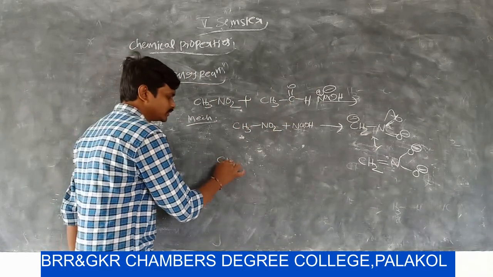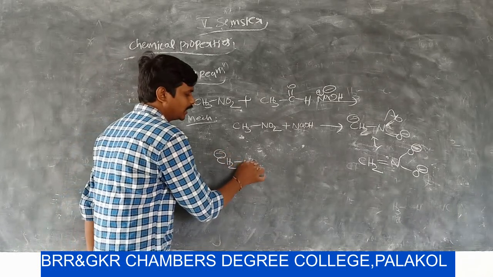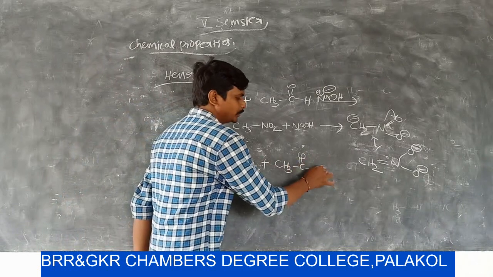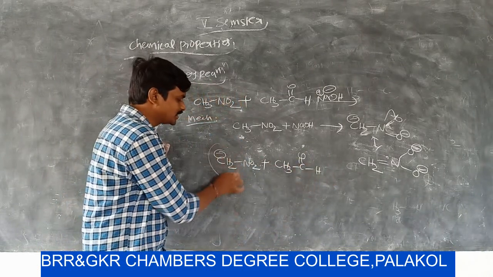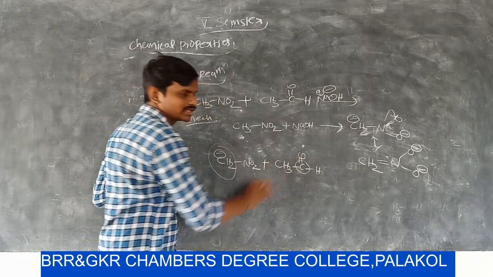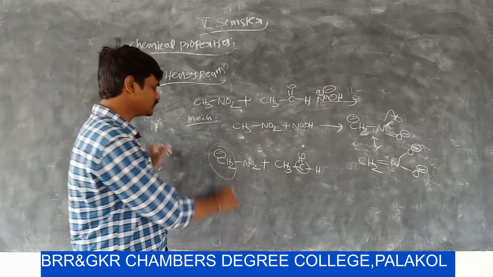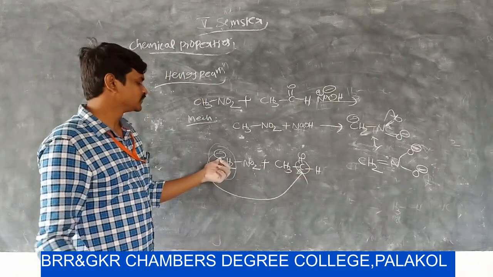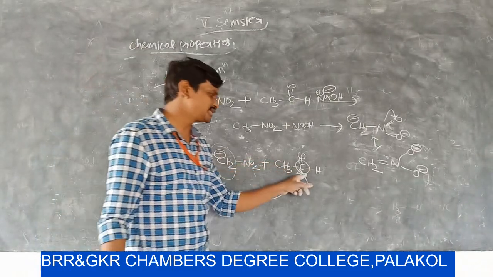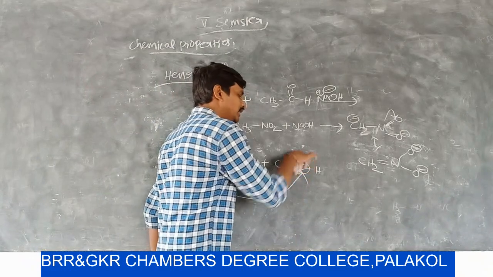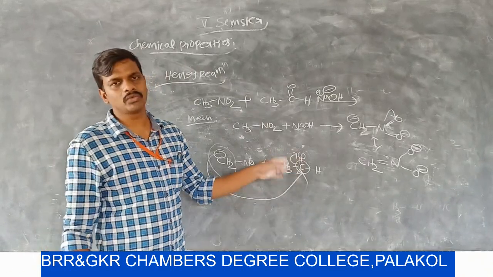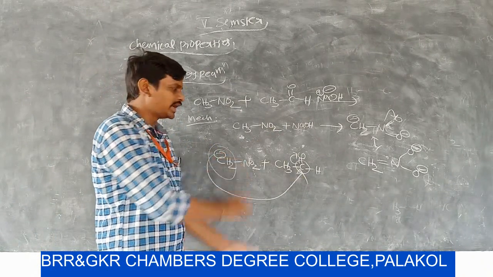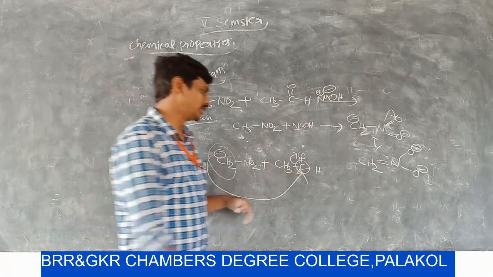In the second step, the formed carbanion reacts with the aldehyde molecule. Here it is a nucleophilic center. Here it is an electrophilic center. Almost all chemical reactions take place between electrophiles and nucleophiles. Here the nucleophilic center attacks the electrophilic center. The double bond between carbon and oxygen migrates towards oxygen and carbon gets a positive charge. The negatively charged carbon attacks the positively charged carbon.